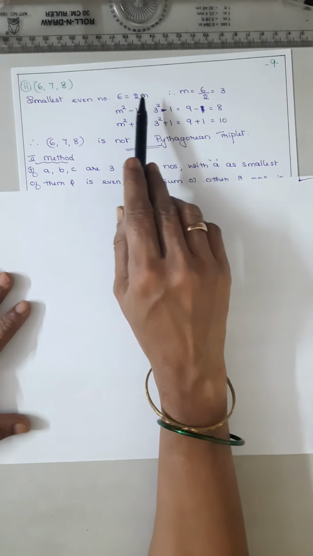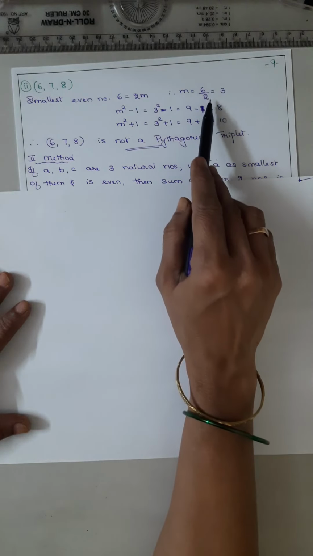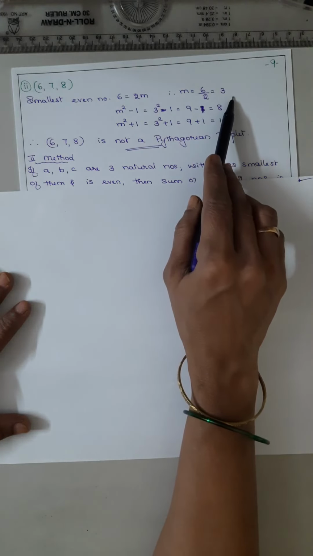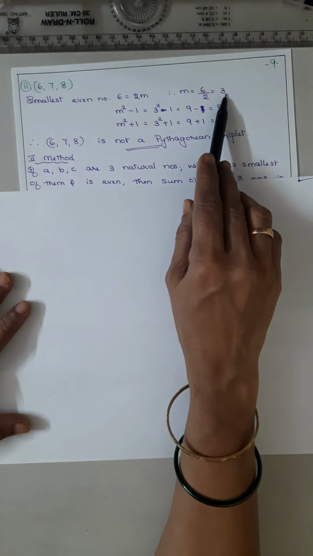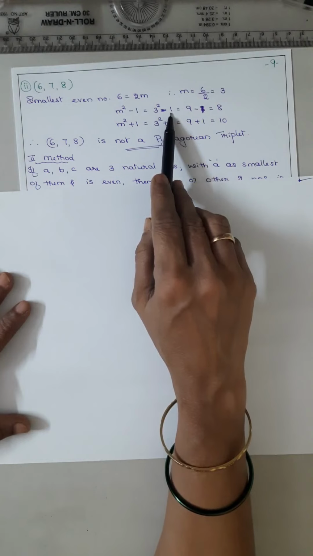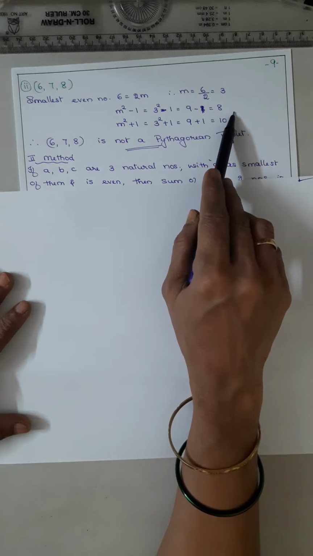So it becomes 2m, so find out m: 6 by 2 is equal to 3. Now find out m squared minus 1. m squared is 3 squared minus 1, 3 squared is 9, minus 1 is equal to 8.